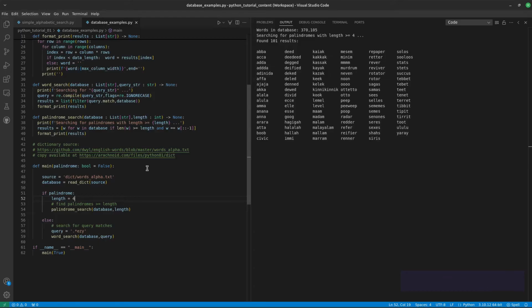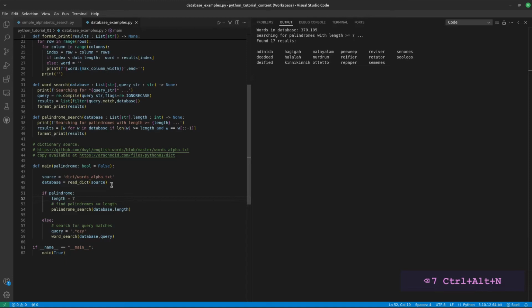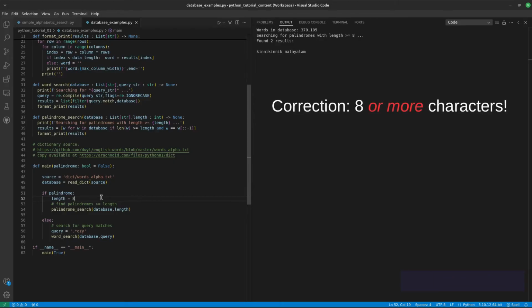Wow. Considering the size of the dictionary, I'm impressed by how many palindromes there are. Let's try 3. Wow. Okay, let's go back up. 7. There's only 17 of those. And 8. Only 2 palindromes in this giant dictionary with 8 characters.